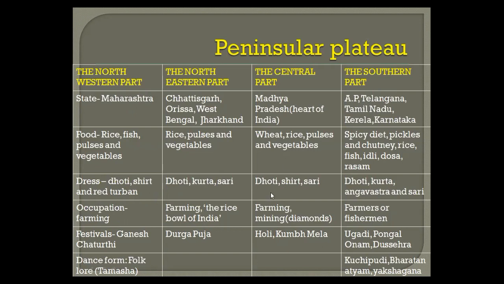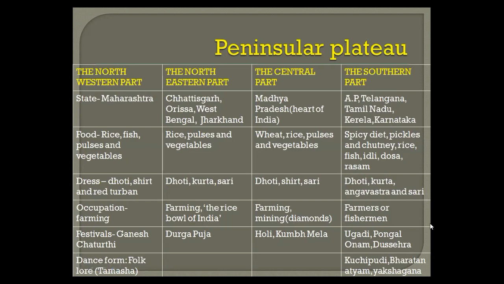In the central part, the men wear dhoti and shirt, and women wear sari and blouse. In the southern part also dhoti, kurta, and angavastra worn by men, and women wear sari and blouse.